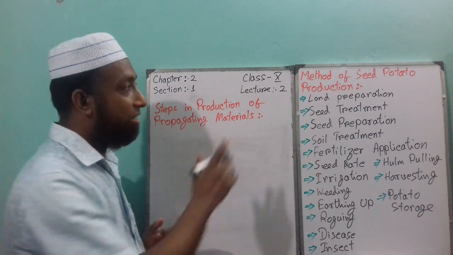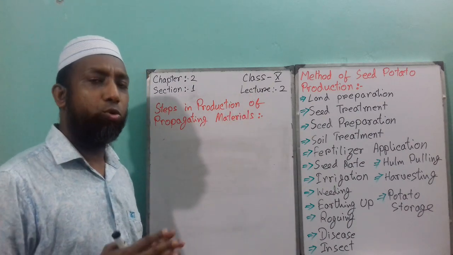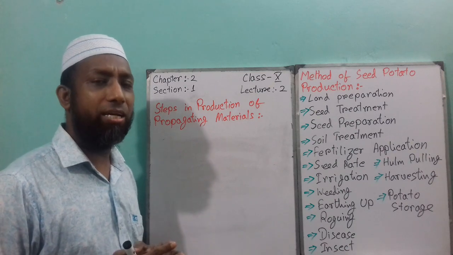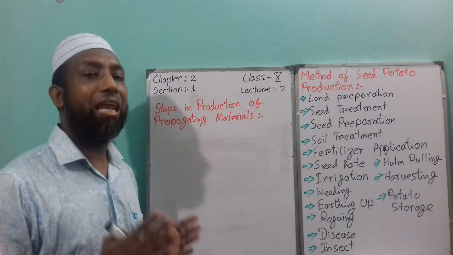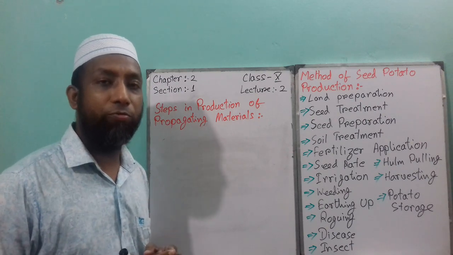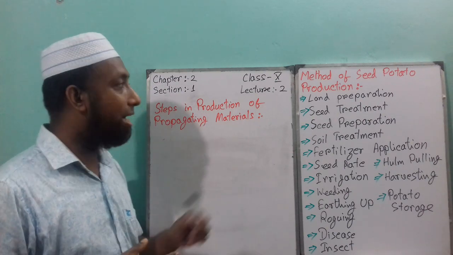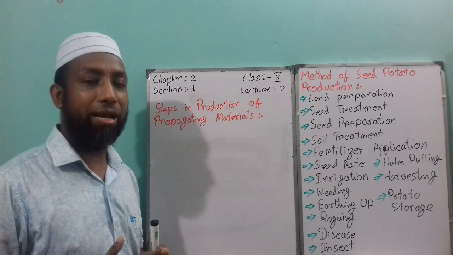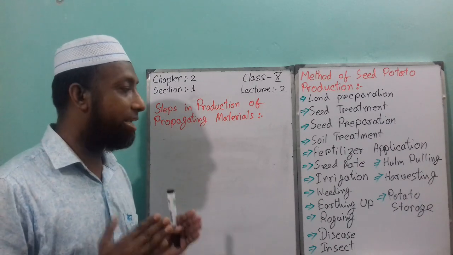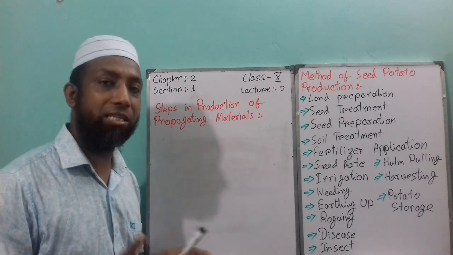Potato seed fields require 2 to 3 irrigations, but not heavy irrigation. They need light irrigation. I told you before that potato does not like waterlogged conditions. That is why you have to maintain the drainage system as well.